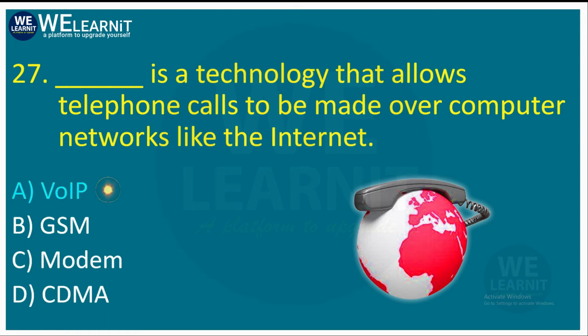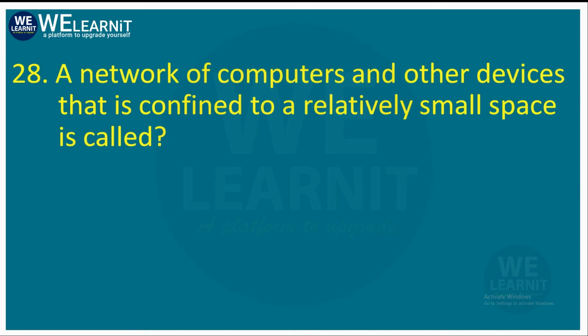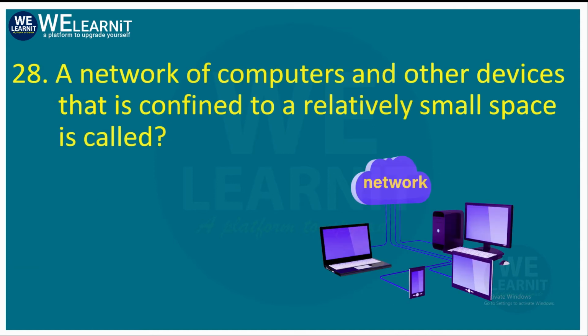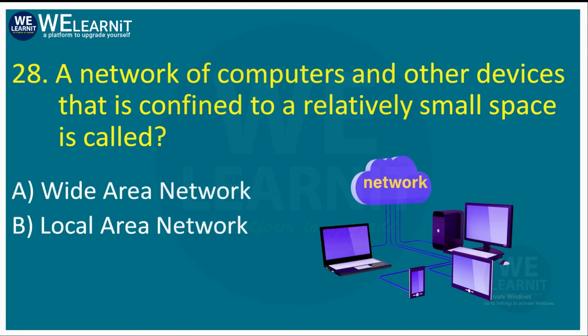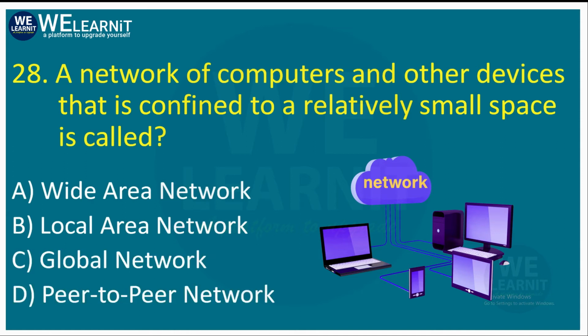Next question is, a network of computers and other devices that is confined to a relatively small space is called as wide area network, local area network, global area network, peer-to-peer network.